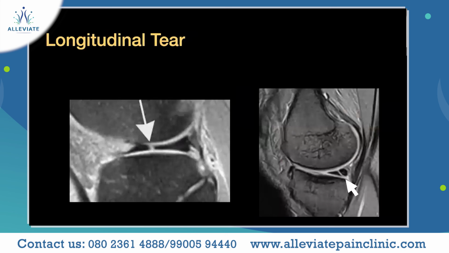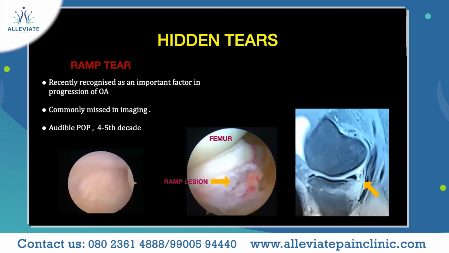The next is the longitudinal or radial tear. So here you can see a separation of the meniscus. And the last one is the ramp tear. Ramp tears are the tears in the outermost part, which is a separation between the meniscus and the capsular junction. So these tears are easily missed in MRIs also. The classical symptom with this tear is an audible pop heard when you have an injury. It's more commonly seen in the 4th and 5th decade of life.